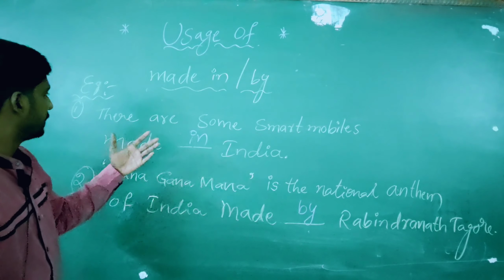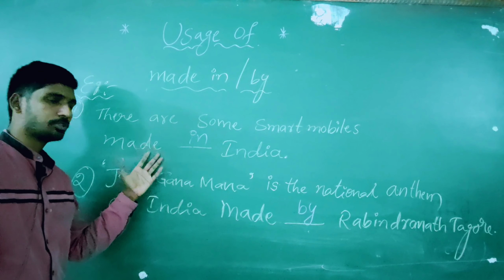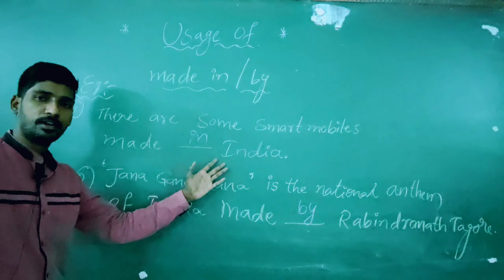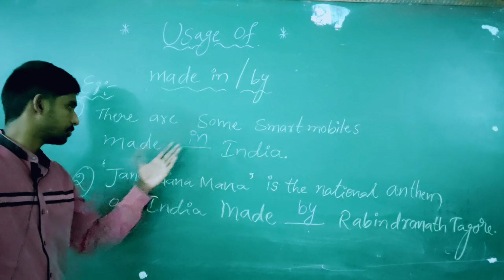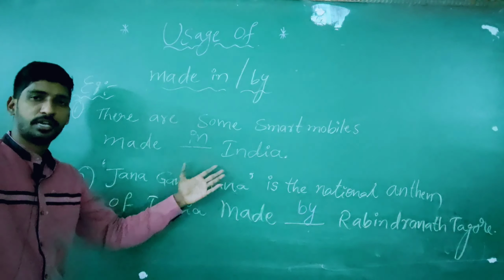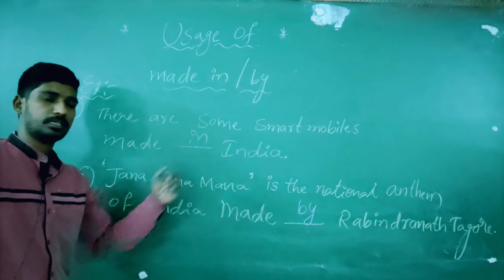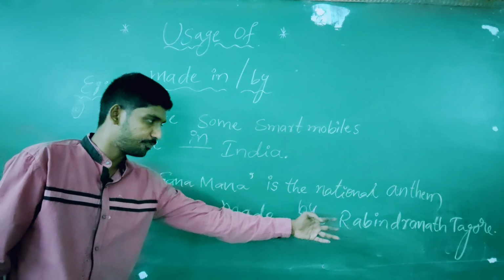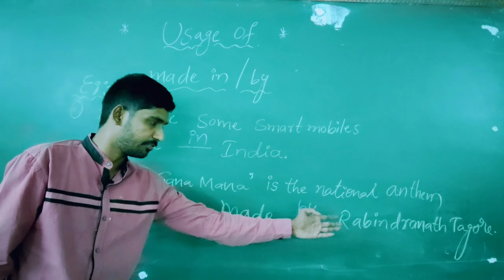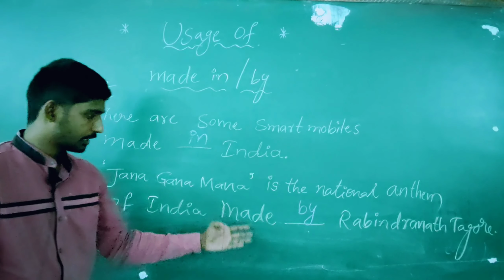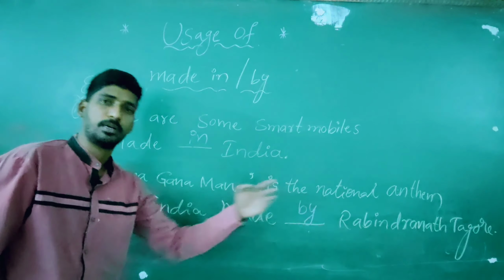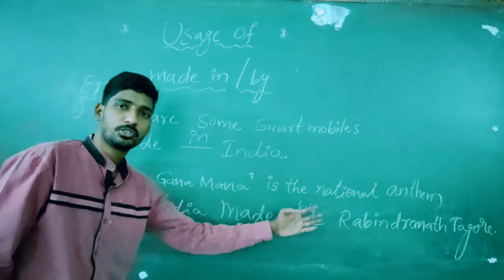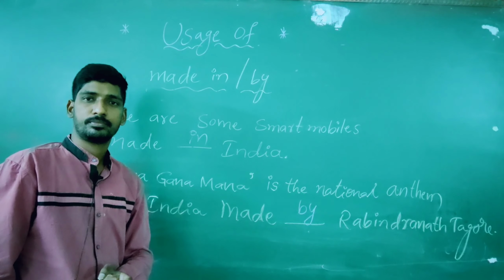Again, I am repeating. There are some smart mobiles made in India. There are some smart mobiles made in China. In refers to place. And by refers to a person. If a person or a company is involved, you go with "by". Something is made by so and so person. Something is made by so and so company.